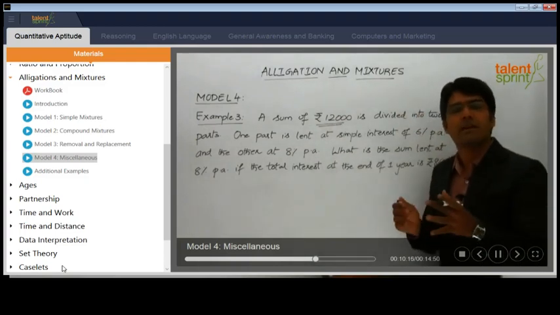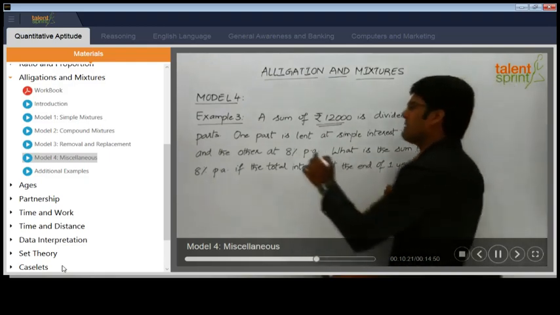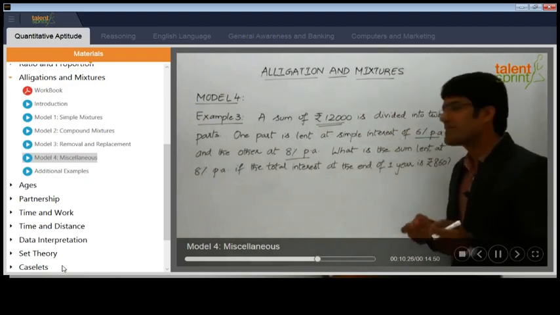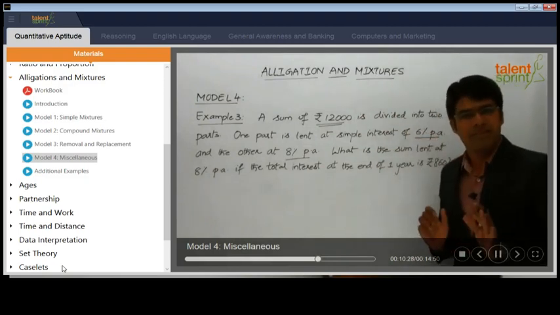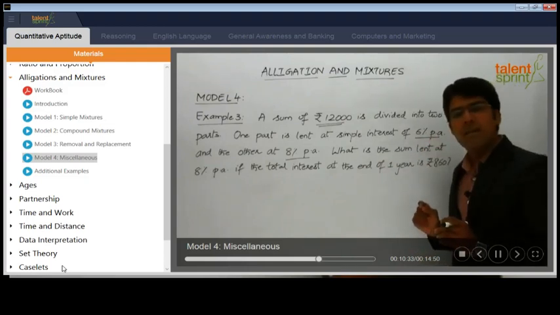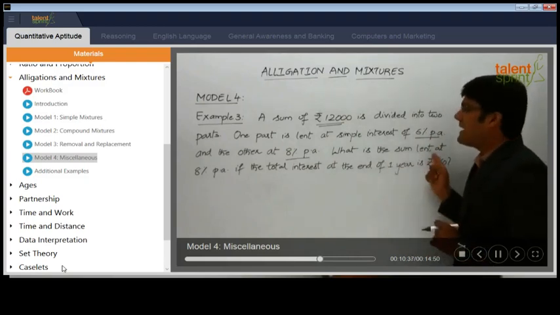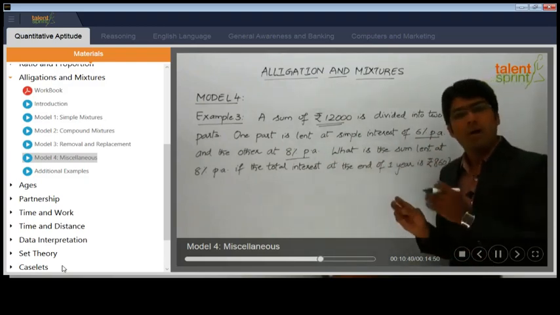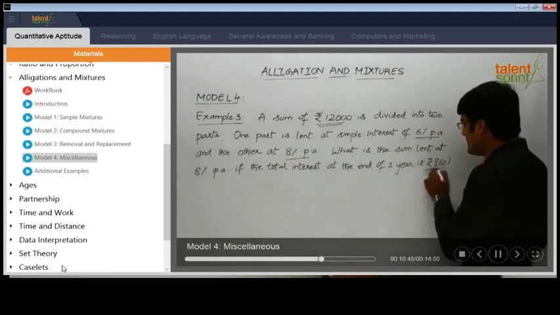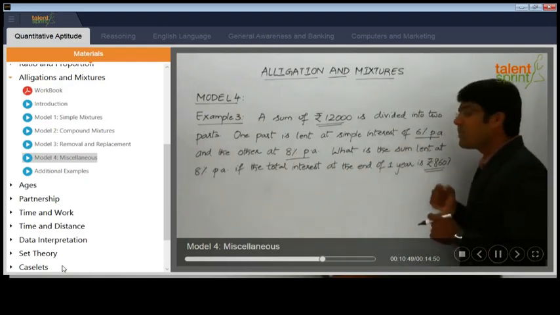So here we know that there is a total sum of rupees 12,000 which has been divided into 2 parts. One part is lent at 6% per annum and the other part is lent at 8% per annum. So the rates of interest in 2 different schemes are 6% and 8% respectively. So scheme A and scheme B, let's say. Scheme A offers 6% per annum, scheme B offers 8% per annum. Now what is the sum lent at 8% per annum? That means how much was invested in scheme B, if the total interest at the end of 1 year is rupees 860. So from both the schemes together, the amount that we have got is 860.